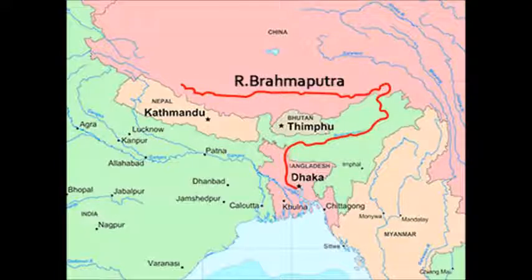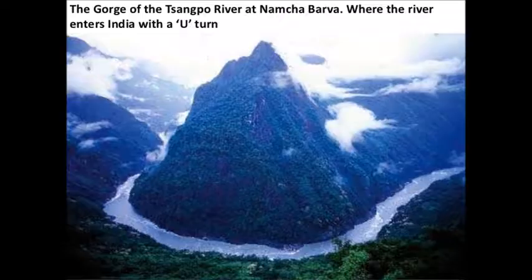The total area is about 5,80,000 square kilometers, but the drainage area lying in India is 1,94,413 square kilometers. This river is known as Sangpo. Sangpo means purifier in Tibet. The length of this river is about 2,900 kilometers. Only 900 kilometers is in India.